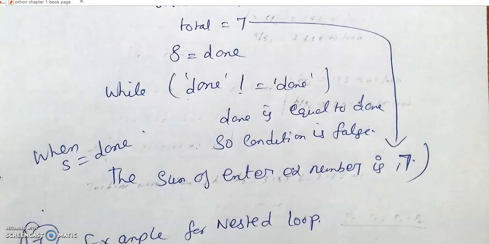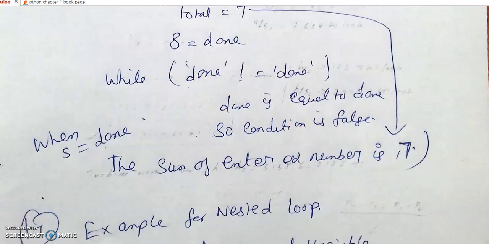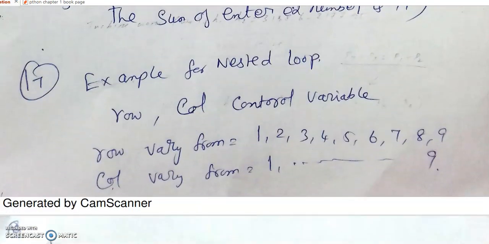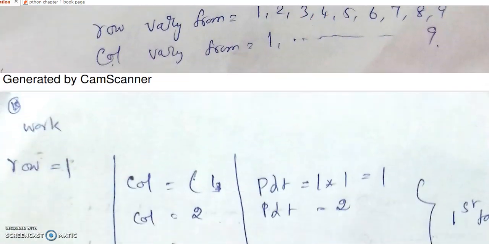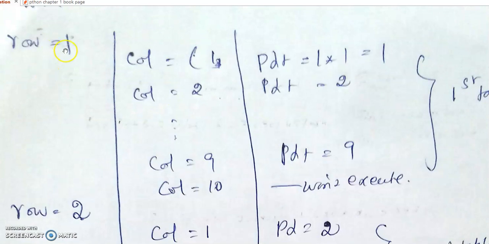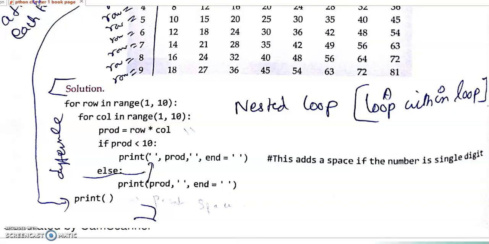I have explained this here. Row varies from 1 to 9, column varies from 1 to 9. We have to work it out. Suppose row equal to 1, then the column value will vary from 1 to 9. When the column value is 1, the product of 1 into 1 is 1. Column 2, 1 into 2, 2. Column 3, 1 into 3, 3. That is how we are filling the first row.